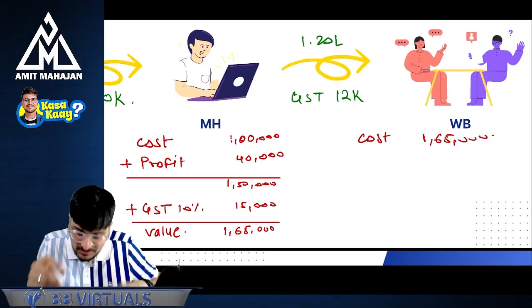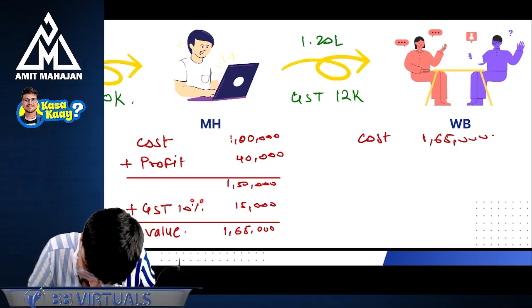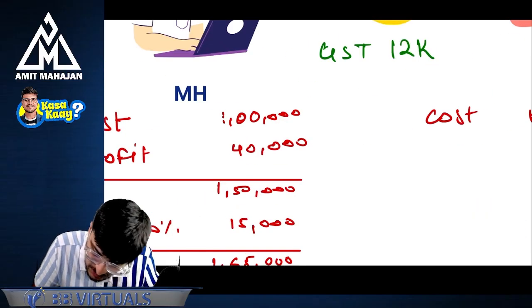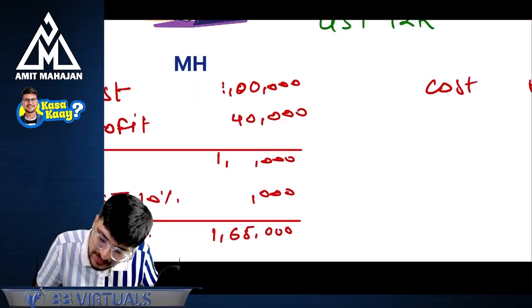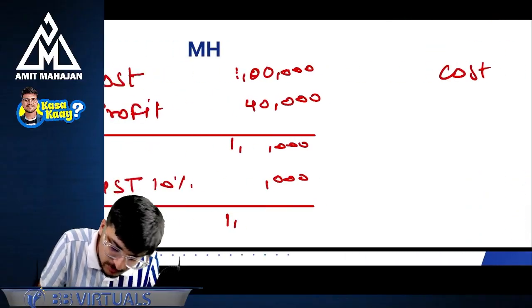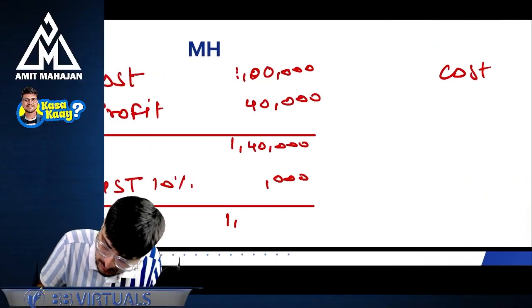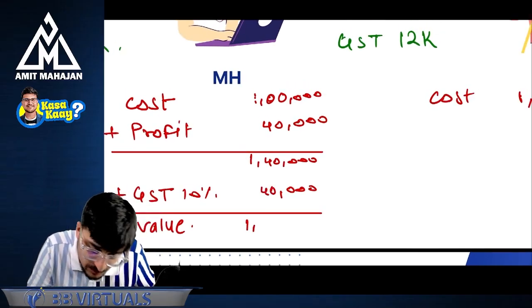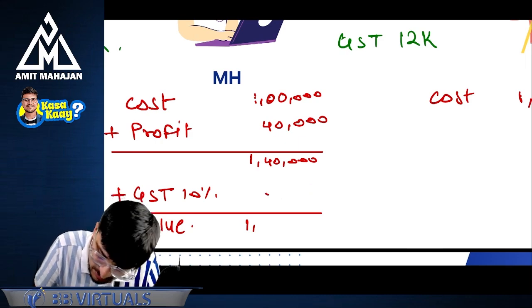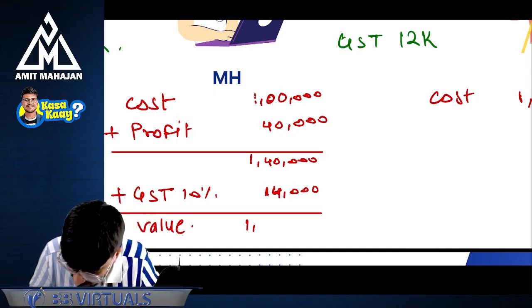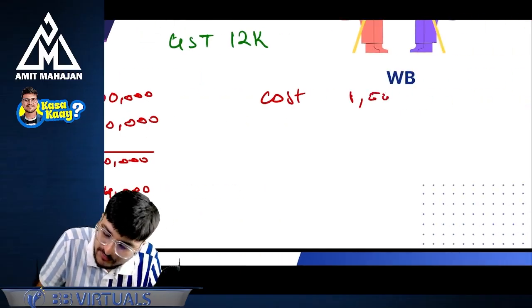Why so? Because this 15,000 rupees, this 10% which is charged, is on this 1 lakh 50,000. Sorry, you have 140 on it. This should be 140. I was wondering how come the answer is coming the same. So this should be 140. So 10% comes to 14,000. So that's why 1 lakh 54,000. And ultimately the cost is going to be 1 lakh 54,000.